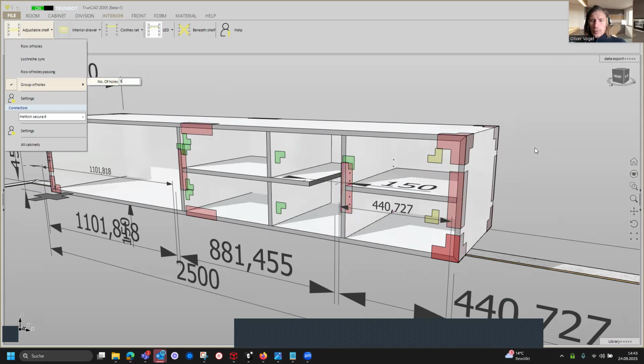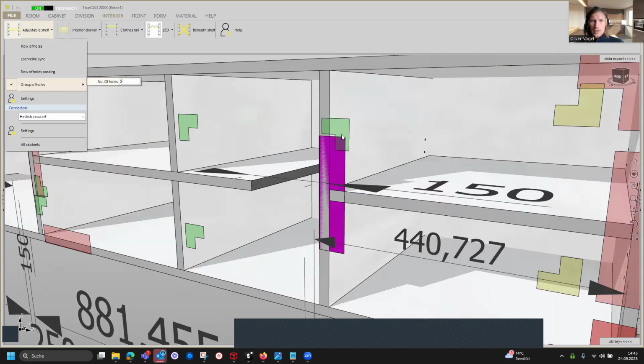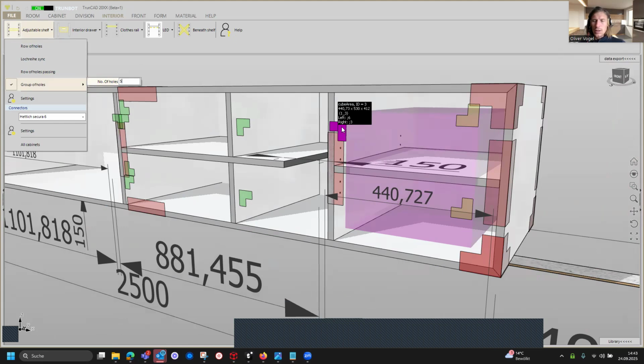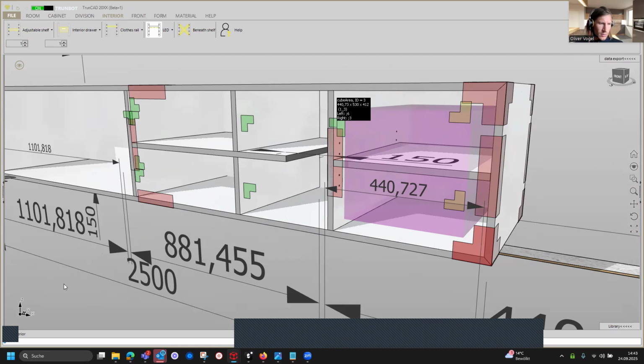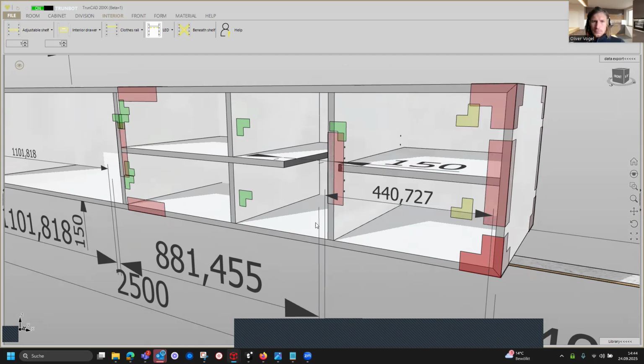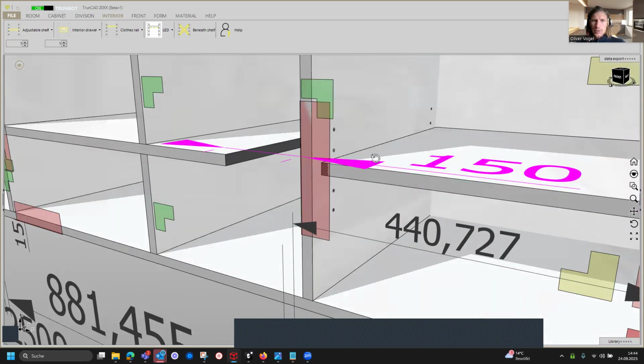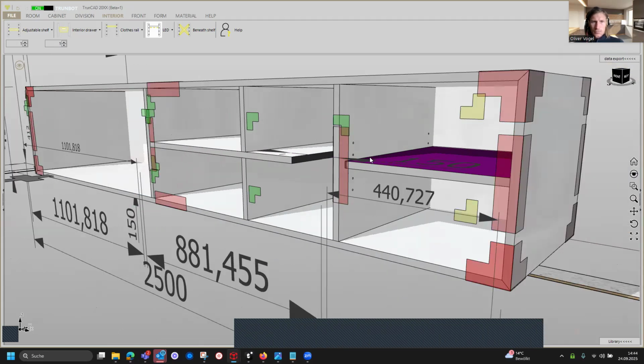What we also want to do, we want to have an offset of this shelf. Therefore, we need to click on the smart click for the right area. And here we have offset interior and offset divider. So we don't have a divider in here. We want to have an offset of the interior. And you see the window on the bottom left corner is getting opened. Offset interior. And here we type in 25 and confirm it with enter. You see the group of holes also is getting an offset. But this is only for the group of holes.